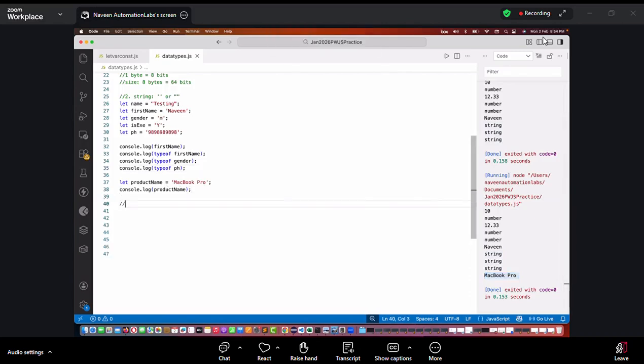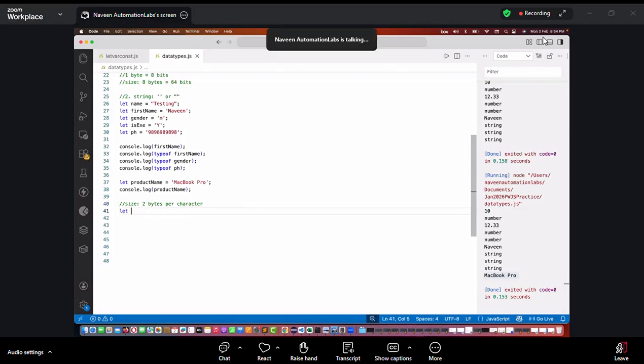What is the size? How many bytes and bits will it take? Quickly, if anyone knows, it's a very important interview question. The size is 2 bytes per character. This is slightly different compared to other languages: 2 bytes per character.